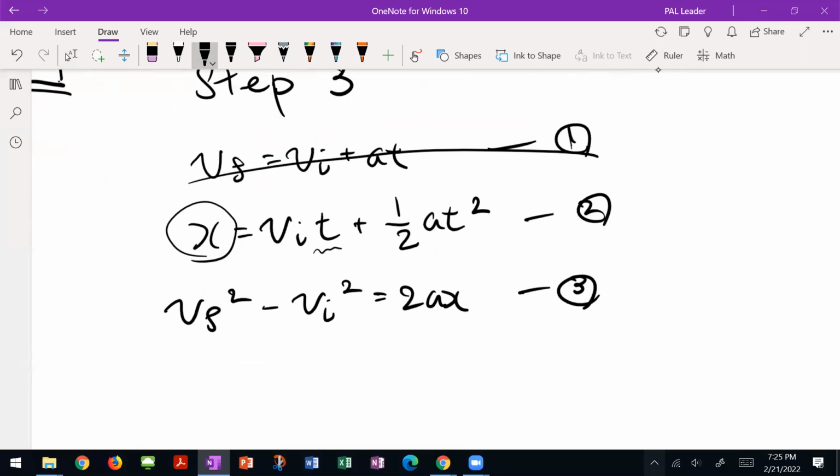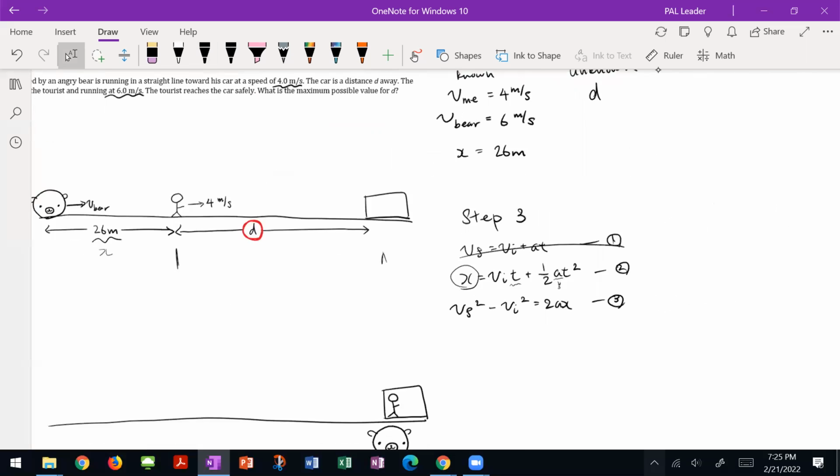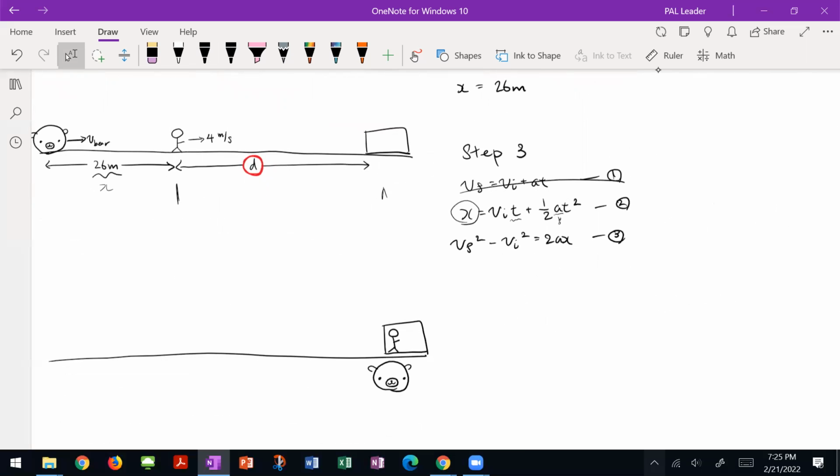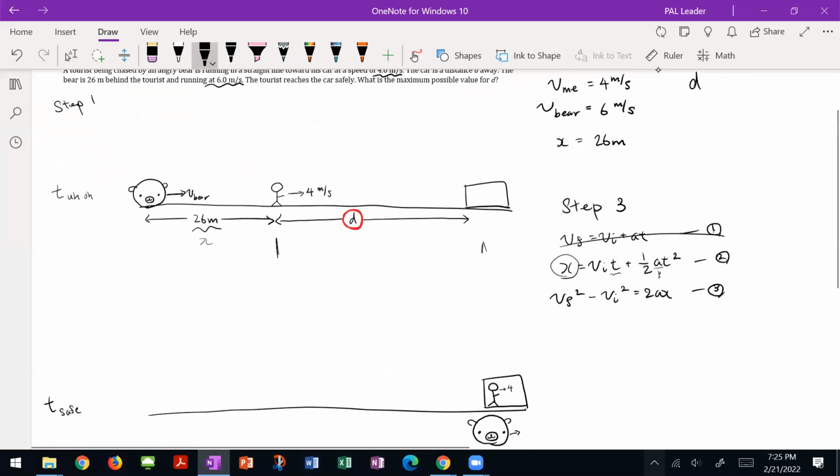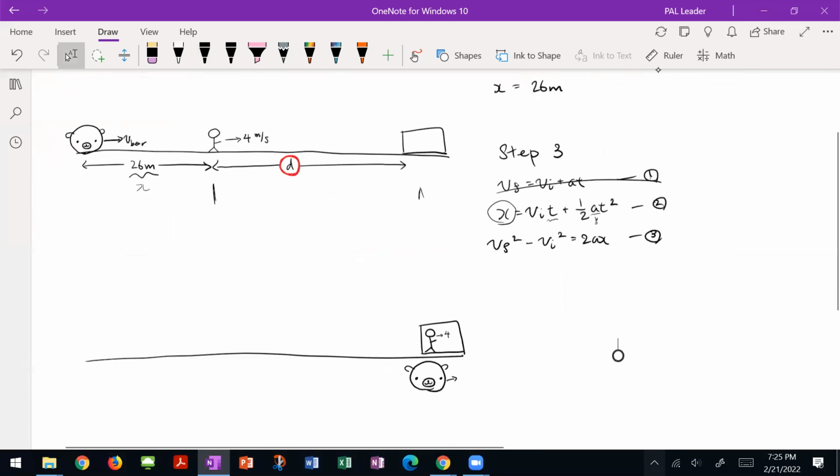Acceleration, we don't have any acceleration, so we're not even going to bother evaluating it, because if we don't have any acceleration, that just becomes 0. So 2 is like, I don't know yet. 3, V final. But V final, we're looking at the exact moment we come to the car. So I just want to be clear, our velocity when we reach here is still going to be 4 for us. It's still going to be 6 for the bear.